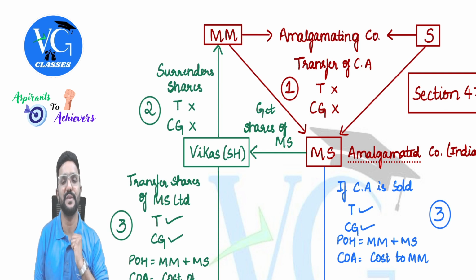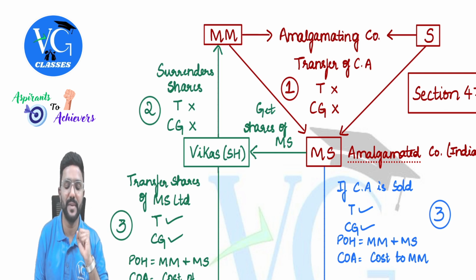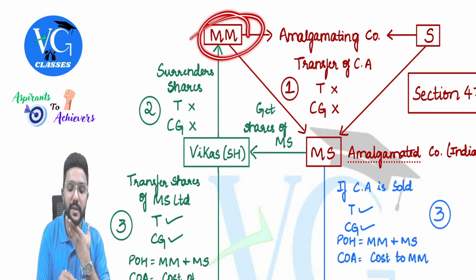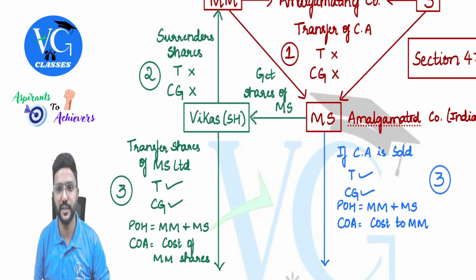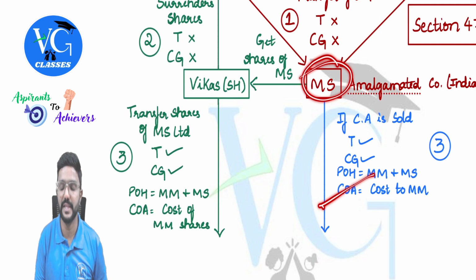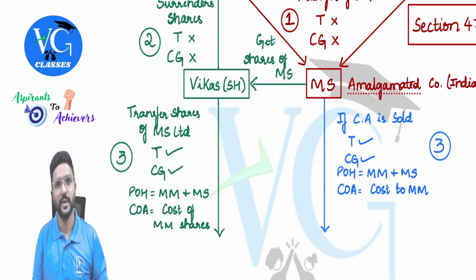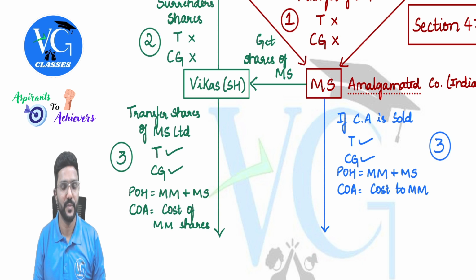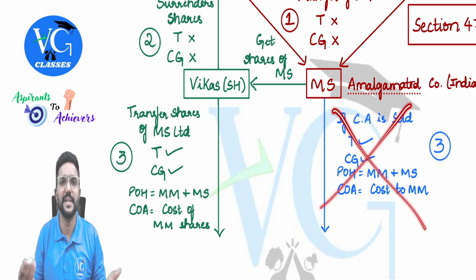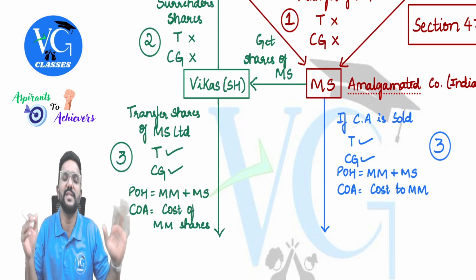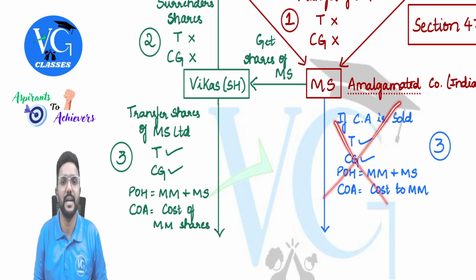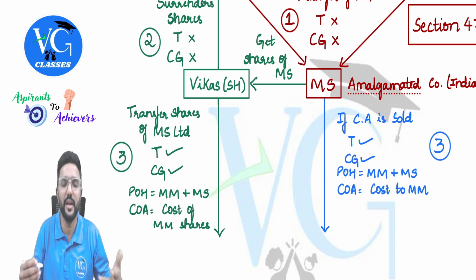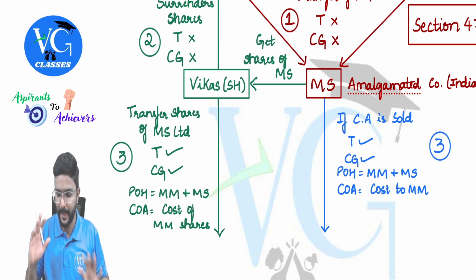And what is the cost of acquisition? This asset was originally purchased by Maruti Motors. So whatever cost of acquisition was incurred by Maruti Motors will be allowed as cost of acquisition for Maruti Suzuki when they sell the asset. Cost to the previous owner. Is that clear? What if they don't sell at all? Then this transaction will not come. If they kept on using it for business, this will not come, guys. That's all, if at all it is there, then what I have given.